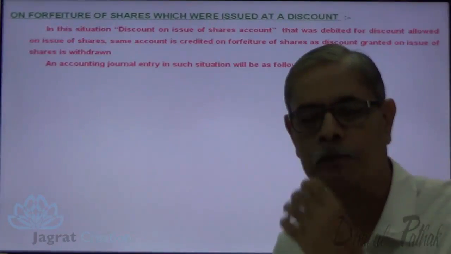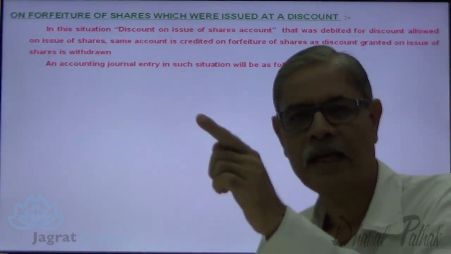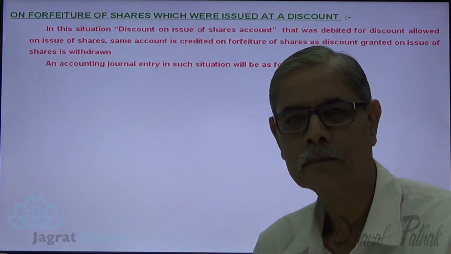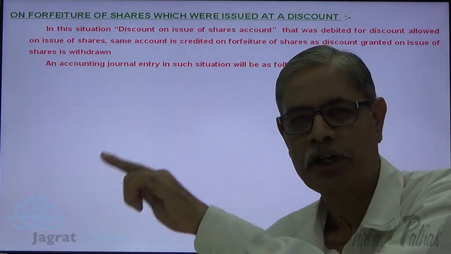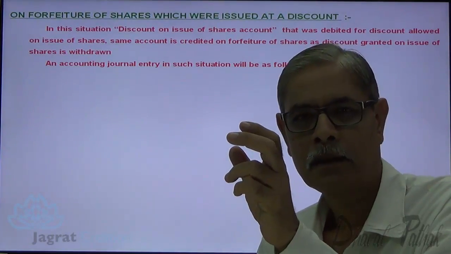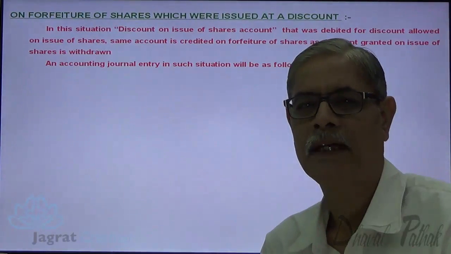On forfeiture of shares which were issued at discount, in such situation, now see, when shares are originally issued at discount, discount is generally granted to all shareholders because it is a concession granted at the time of offering the shares to the public.